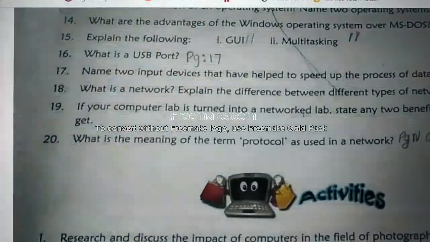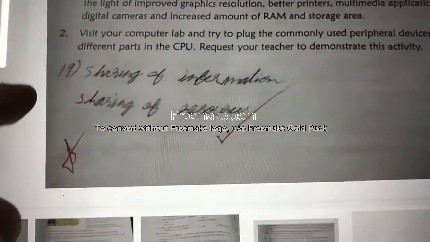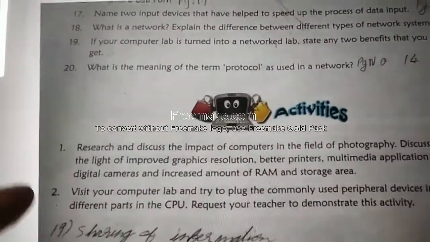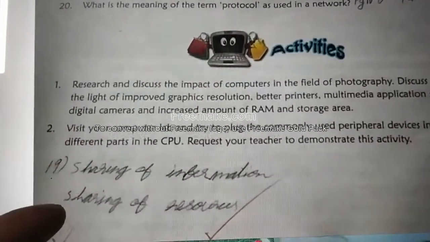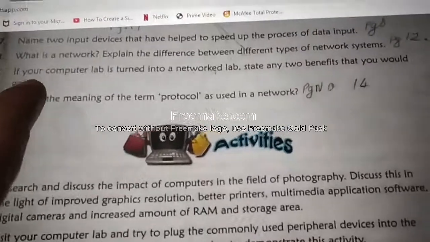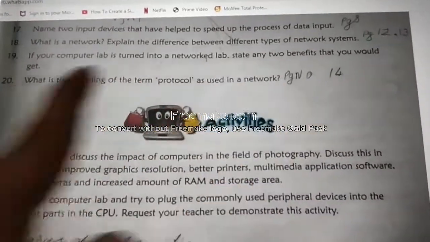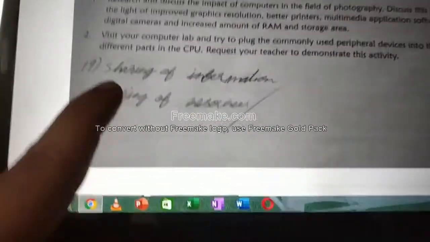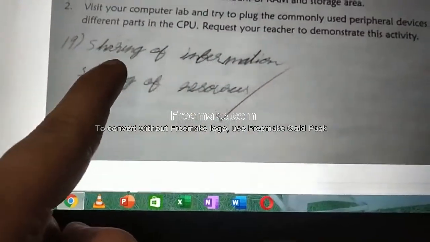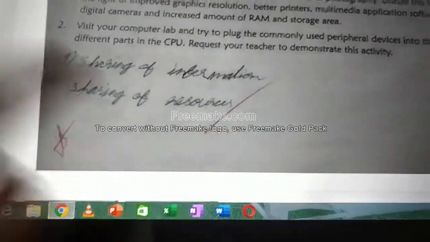Next, question number 19. You should write this on the same page. For question number 19, you can write the answer down below, or else in the small space here itself. That is your wish. Question number 19. Answer: sharing of information, sharing of resources.